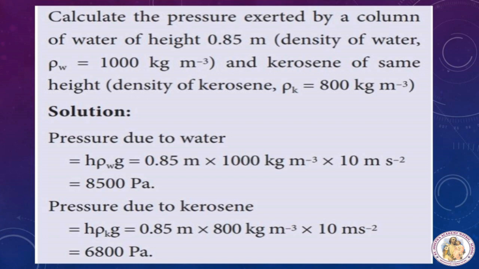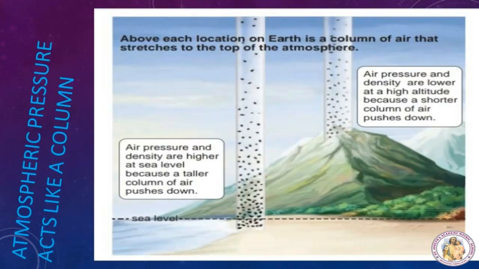Pressure due to kerosene is 6800 Pascal. So you have to remember this formula: pressure due to liquid column P is equal to rho into height into g. So h rho g.